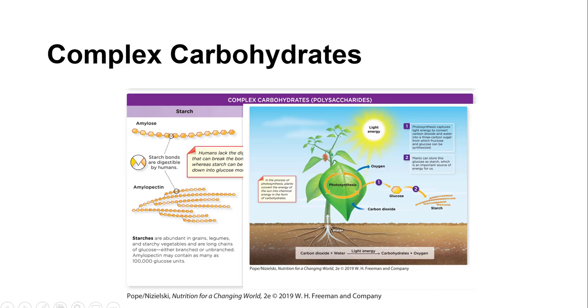The next one is starch. This is a storage of glucose in plants. Just like humans store glucose, plants do as well. The plant takes the carbon dioxide from the air, the water from the ground, and through photosynthesis makes starch that is stored in plants. And think about the foods that are starchy. Rice, wheat, potatoes, legumes. These are all plants.